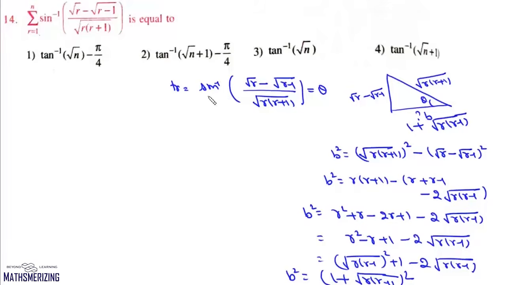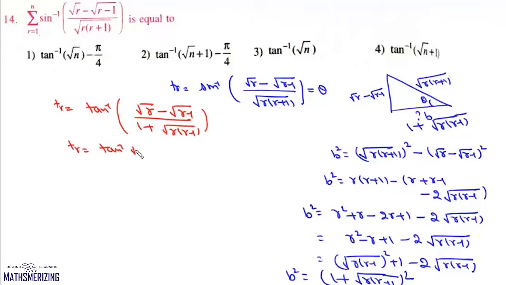So we can express this sine inverse as tan inverse of under root of r minus 1 upon 1 plus under root of r into r minus 1, which is nothing but tan inverse of x minus y upon 1 plus xy. So we can express it as tan inverse under root r minus tan inverse under root r minus 1. Now we need to find its partial sum Sn.